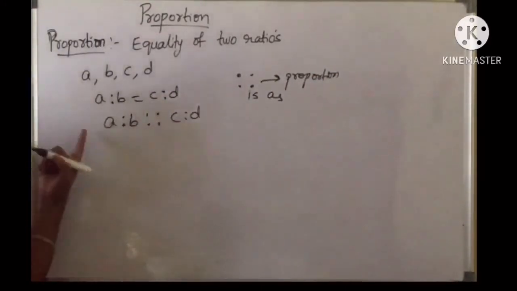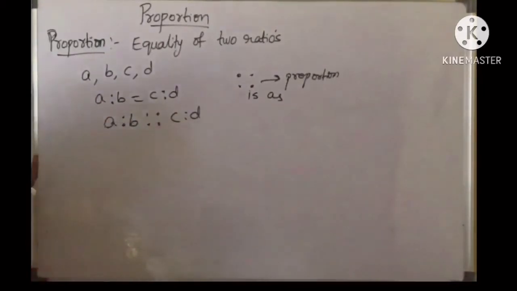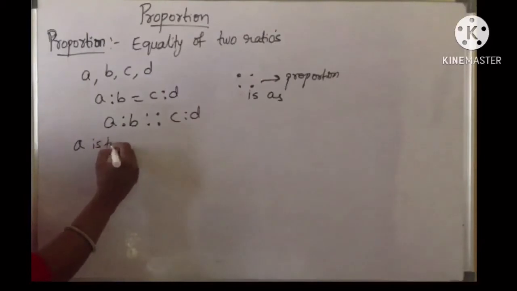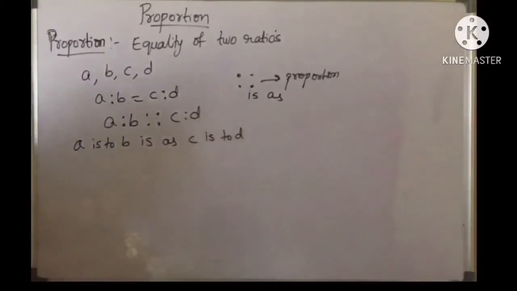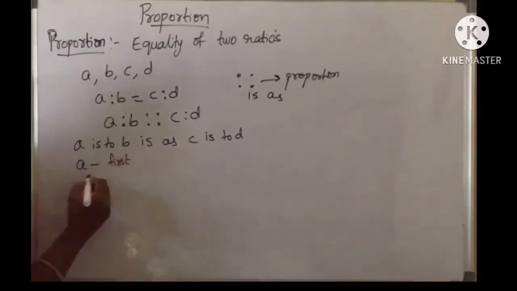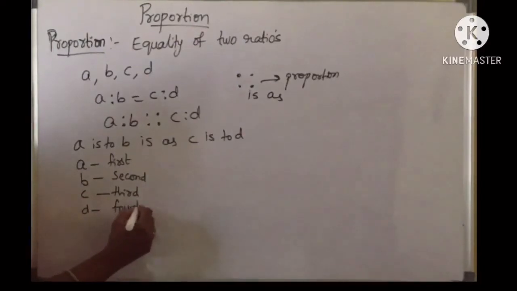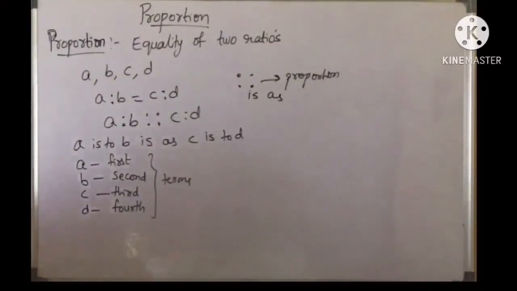Now how do you read this full one? We read it as A is to B is as C is to D. Or we can also read it as A to B as C to D. Here A is called the first term, B is called the second, C is called the third, and D is called the fourth term of the proportion. Yes, children?